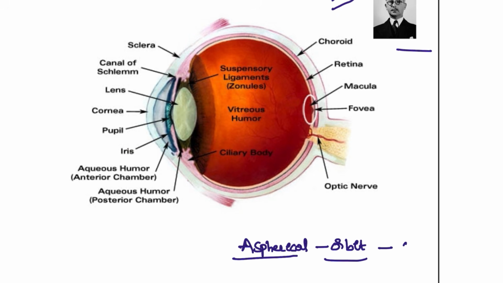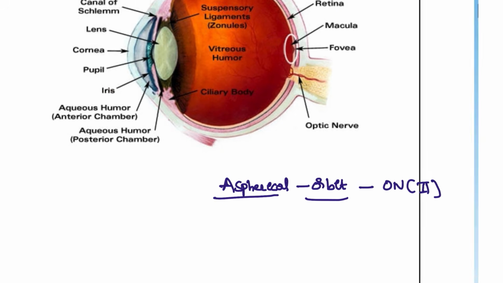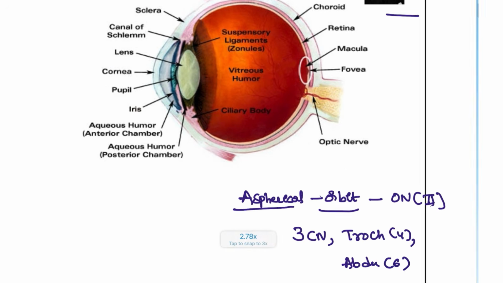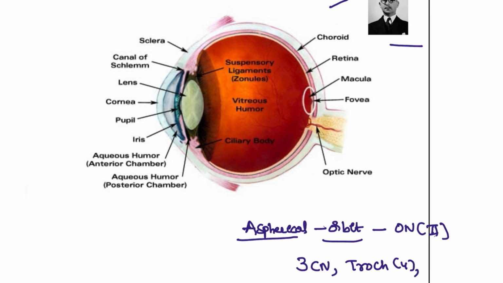And what is the nerve that is working on? The optic nerve, that is cranial nerve two, and it also consists of three other nerves. These three cranial nerves are the oculomotor nerve, the trochlear nerve, this is the fourth, and also the abducens nerve. All these nerves play the major role for the eye, whether it is motor or sensory nerve supply.